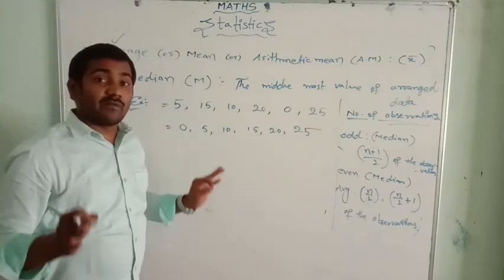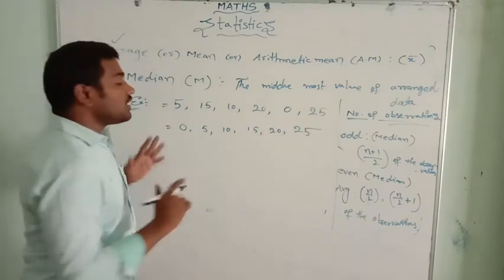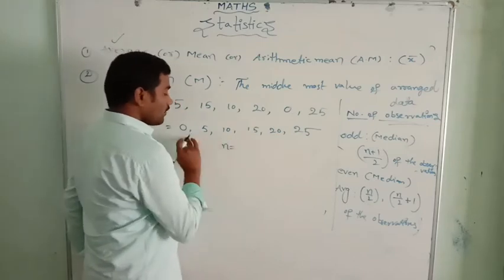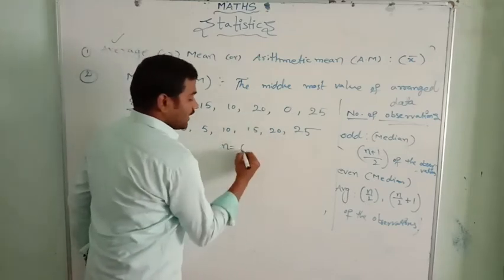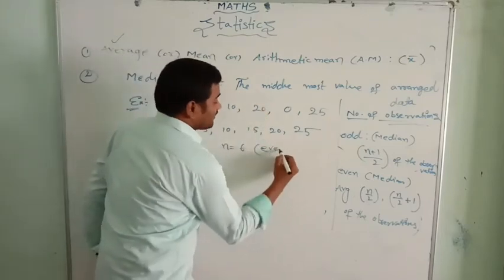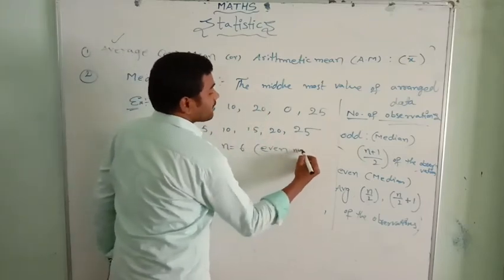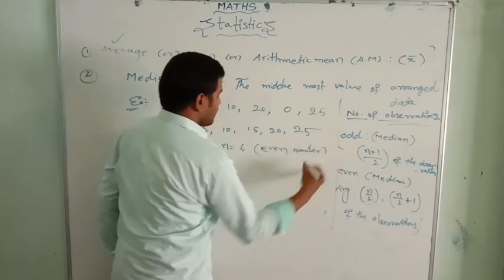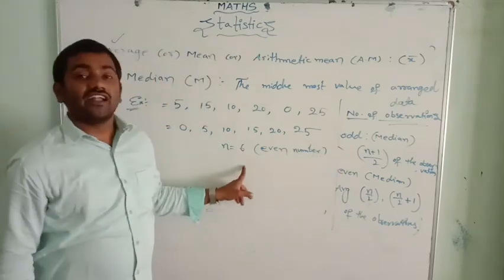Now we have to count the number of observations. The next step is, n equal to what? 1, 2, 3, 4, 5, 6. n equal to 6. This 6 is an even number, yes. So now the number of observations is an even number.